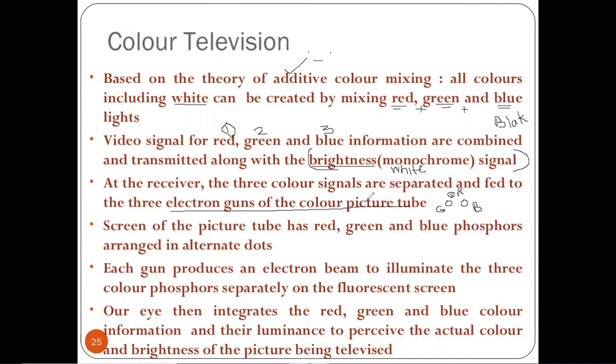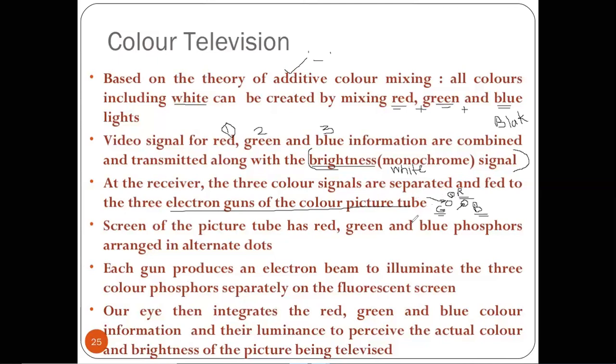So when the electron beam is striking on that green dot, it is illuminated in the form of green. When that electron is striking on the blue dot, it is giving the blue light. Then when the beam falls on the red dot, it is giving the red light. So here each gun produces an electron beam to illuminate the three colors of phosphors.